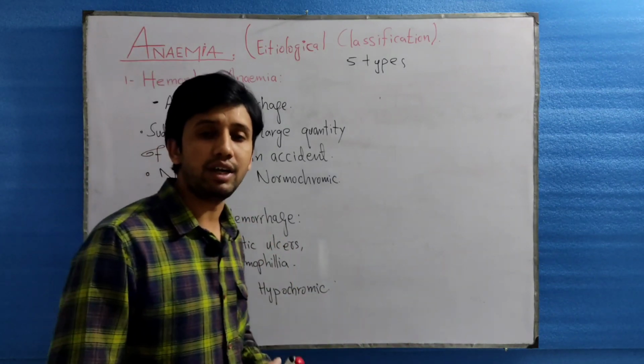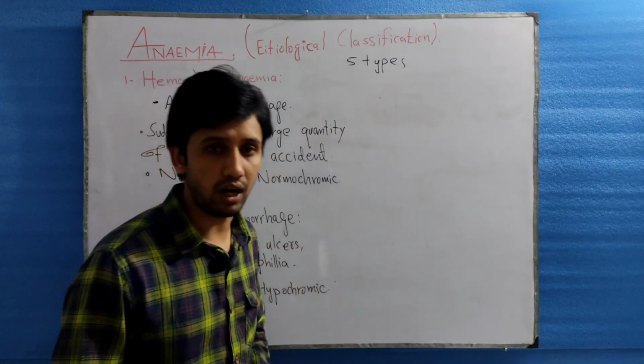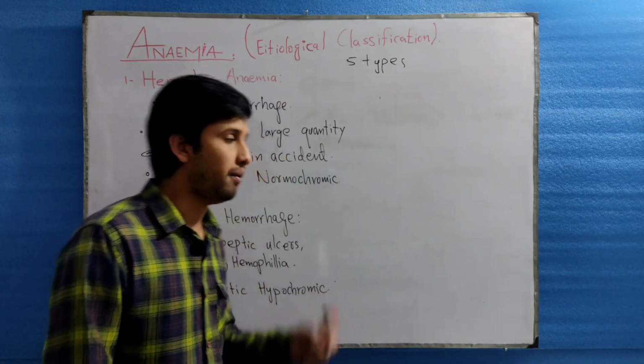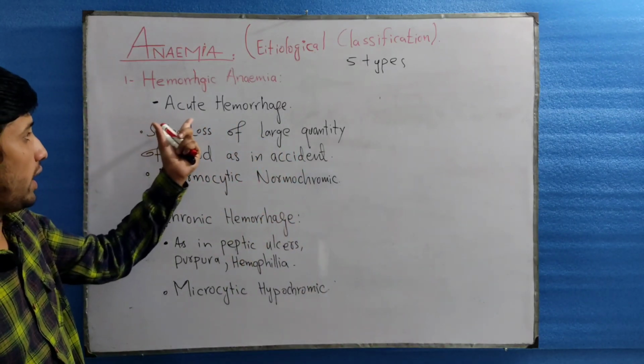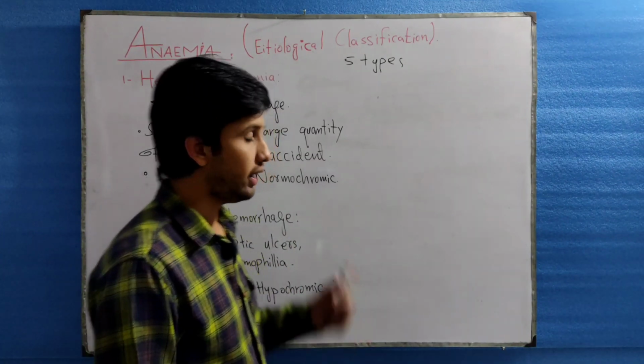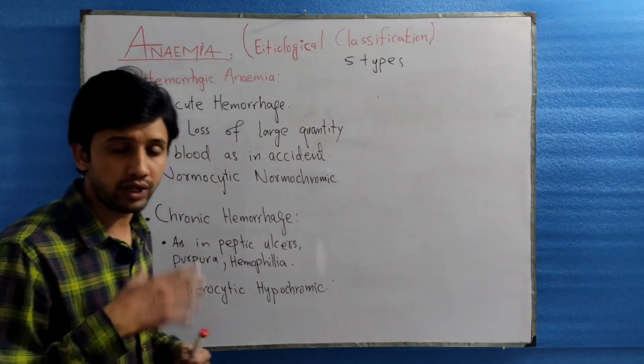The word hemorrhage refers to the loss of blood, and the anemia due to the loss of blood is called hemorrhagic anemia. The causes of hemorrhagic anemia may be acute hemorrhage, or chronic hemorrhage. In acute hemorrhage, there will be a sudden loss of a large quantity of blood, as in case of an accident.